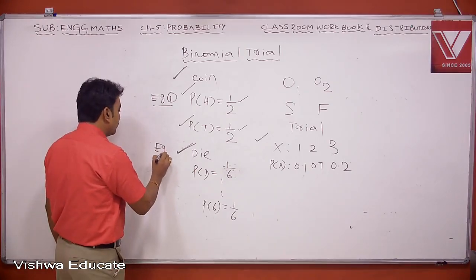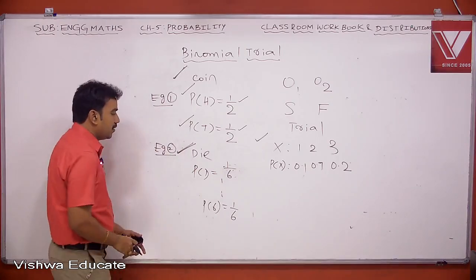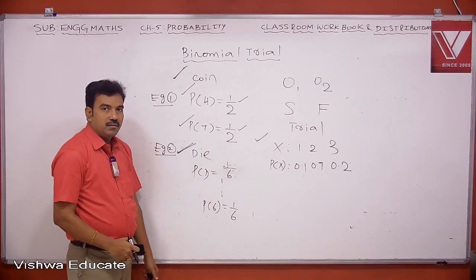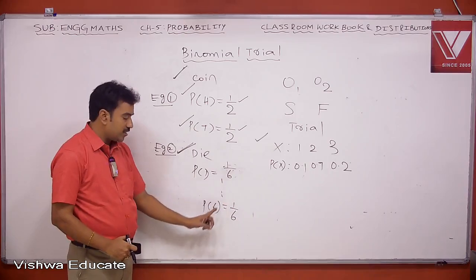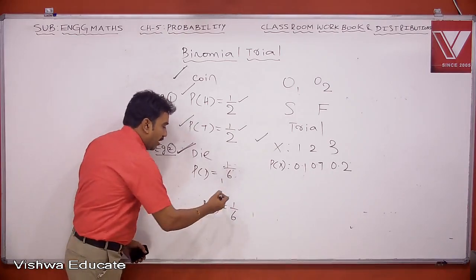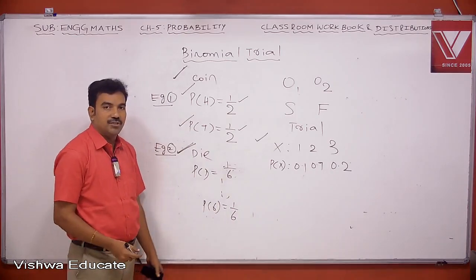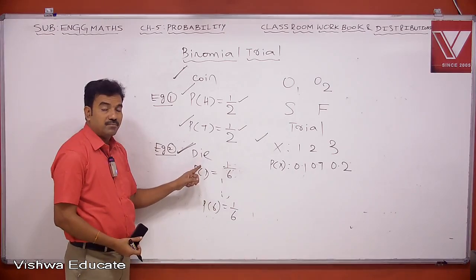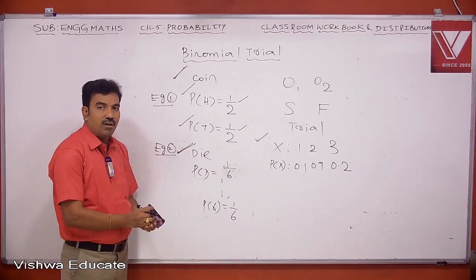Example 2. P of 1 equal to 1/6, P of 2 equal to 1/6, and so on, P of 6 equal to 1/6, even if a die is rolled any number of times.